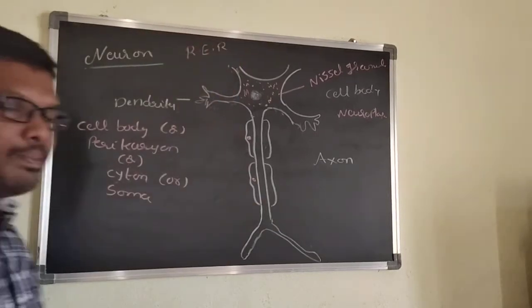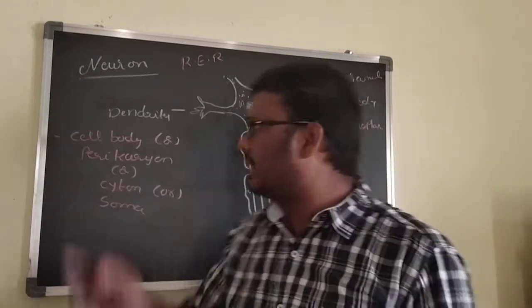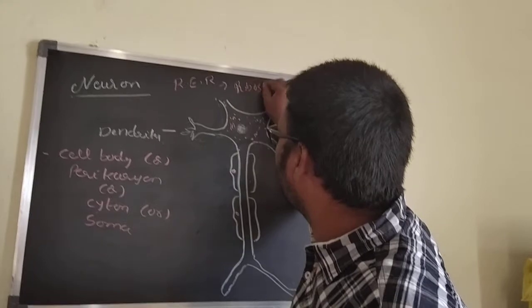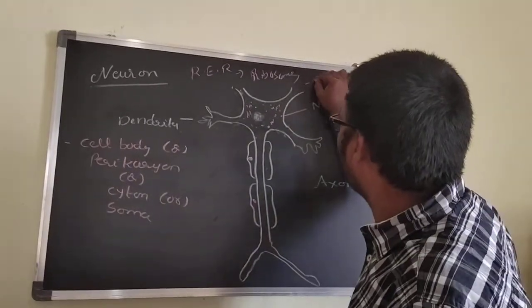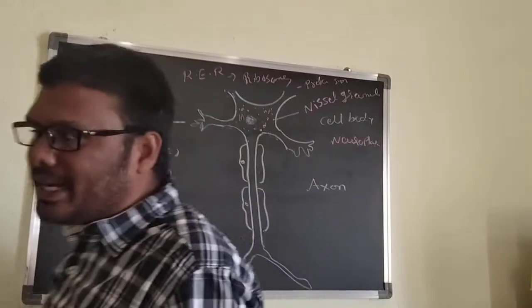These Nissl granules have rough endoplasmic reticulum. What is the difference between smooth endoplasmic reticulum and rough endoplasmic reticulum? Rough endoplasmic reticulum has ribosomes. What is the use of the ribosomes? Ribosomes are useful for protein synthesis.